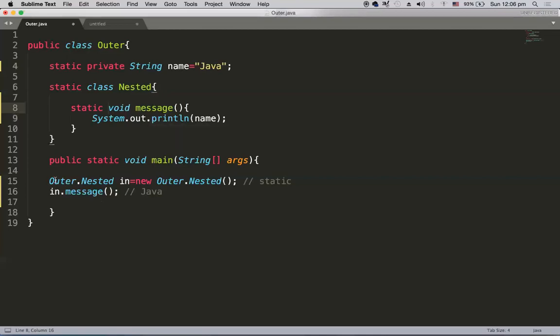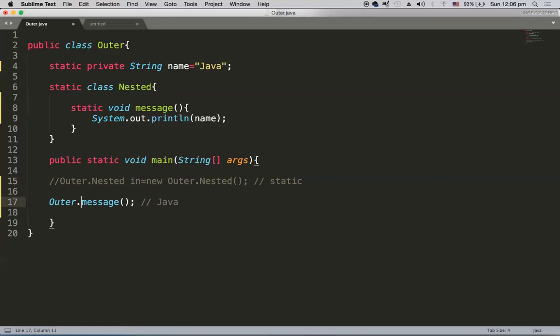So now here what happens? We don't require this actually. Rather, what we can do is say it like this. I want to call this message method, right? So I am saying first Outer, because that is my main class, and now everything is available in that outer class itself.